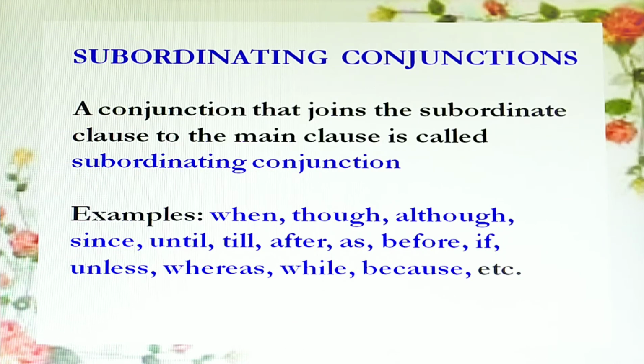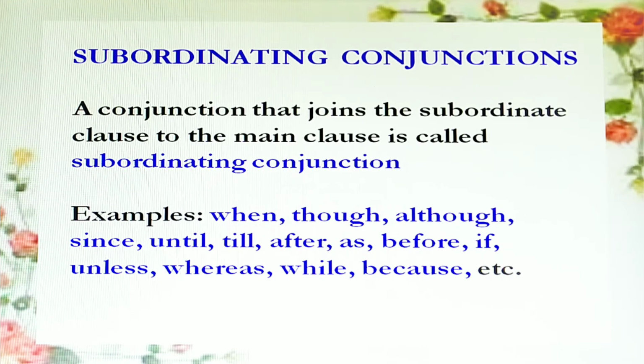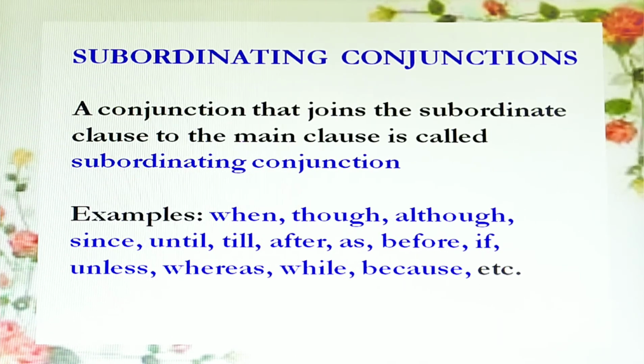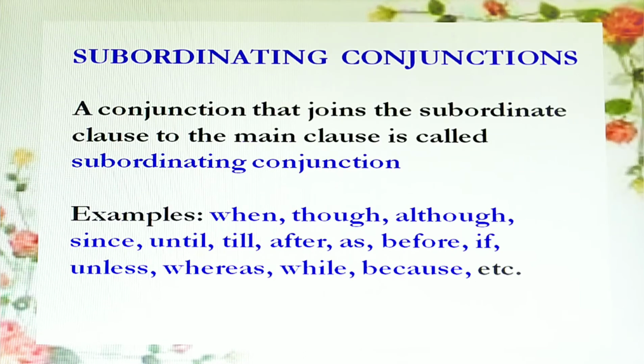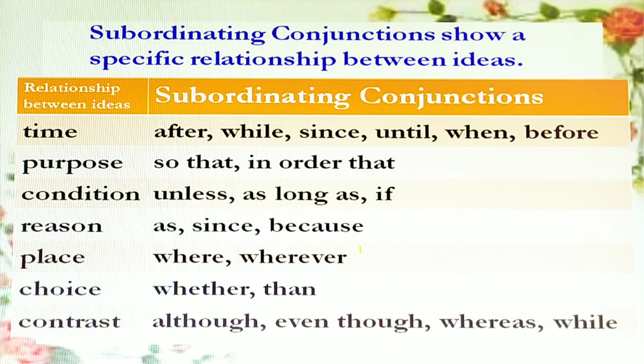A conjunction that joins the subordinate clause to the main clause is called a subordinating conjunction. When, though, although, since, until, till, after, as, before, if, unless, whereas, while, because, etc. are subordinating conjunctions. Subordinating conjunctions show a specific relationship between ideas.